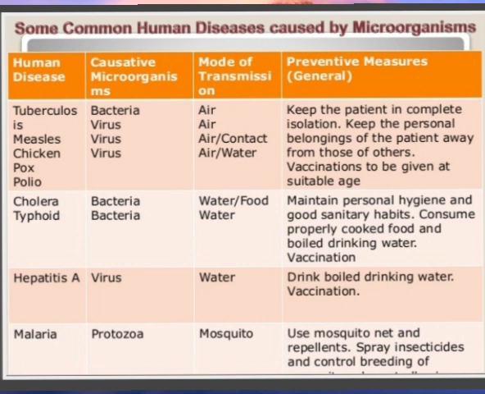So it is always advised to keep our surroundings neat and clean so that we can keep ourselves safe and healthy. We should always eat hygienic food. We should avoid unhygienic food. We should eat properly cooked food. So we should maintain all types of hygienic conditions to keep ourselves safe and healthy.